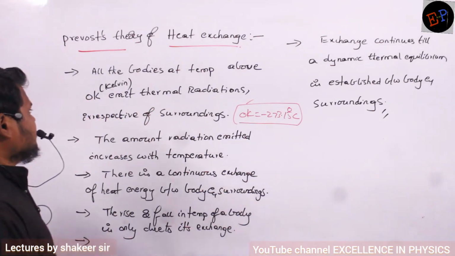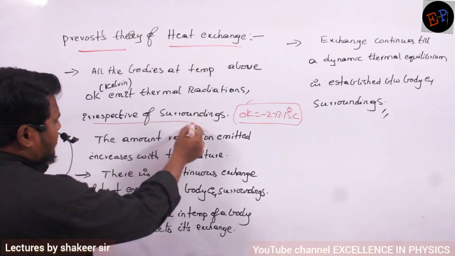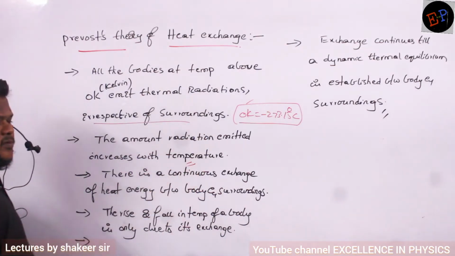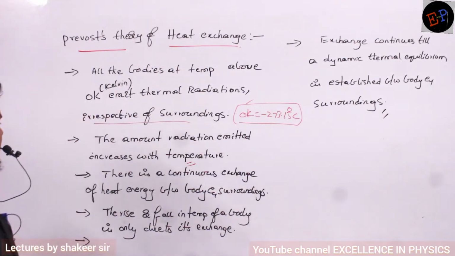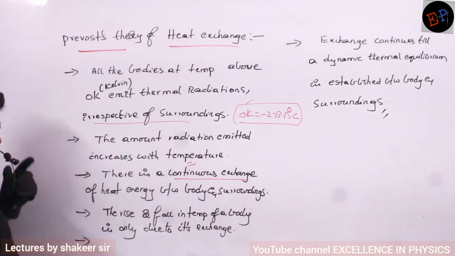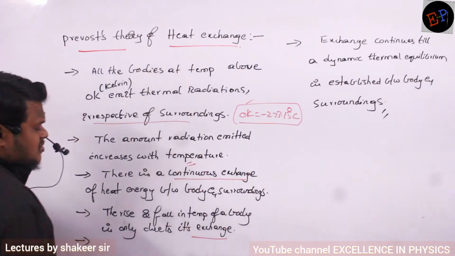So every body above 0 Kelvin continuously will be emitting radiations, whatever may be the surroundings. The amount of radiation emitted increases with temperature. So if the temperature is greater, that body will emit more radiations. So there is a continuous exchange of heat energy between the body and the surroundings. The rise or fall in temperature of a body depends only on this exchange.